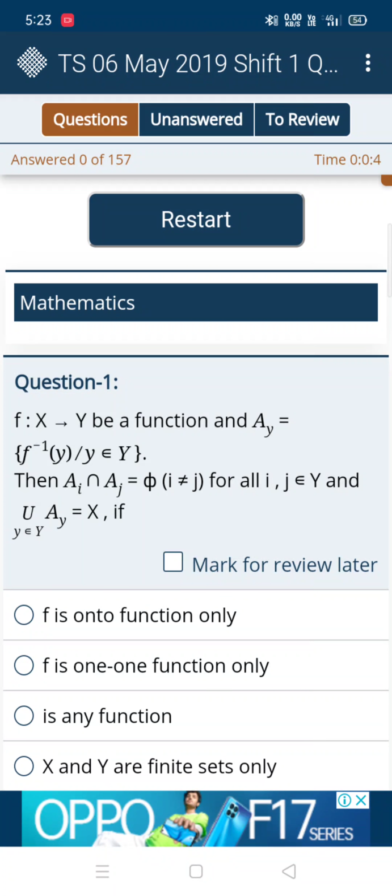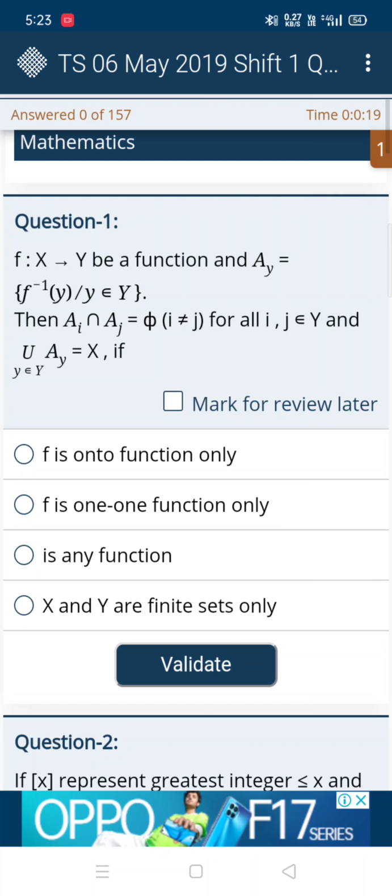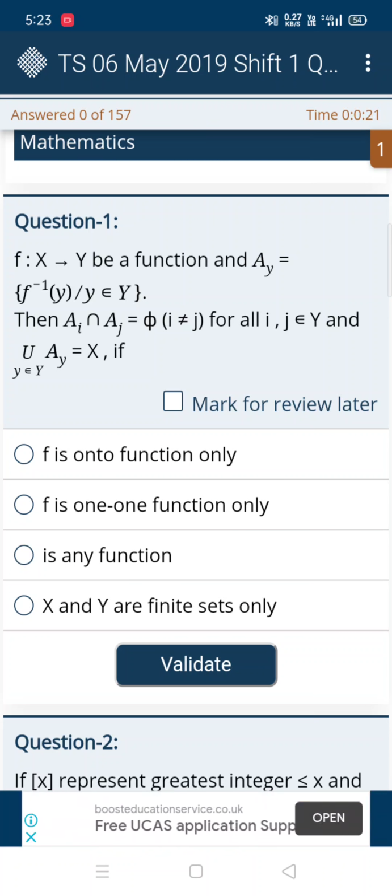Hi guys, you all know that the MCET exam is going to start. So for the students who don't know how to crack the exam without preparation, here I want to tell you some tricks to crack MCET. And now I am explaining how to guess the MCQs correctly. Without wasting time, here we go.